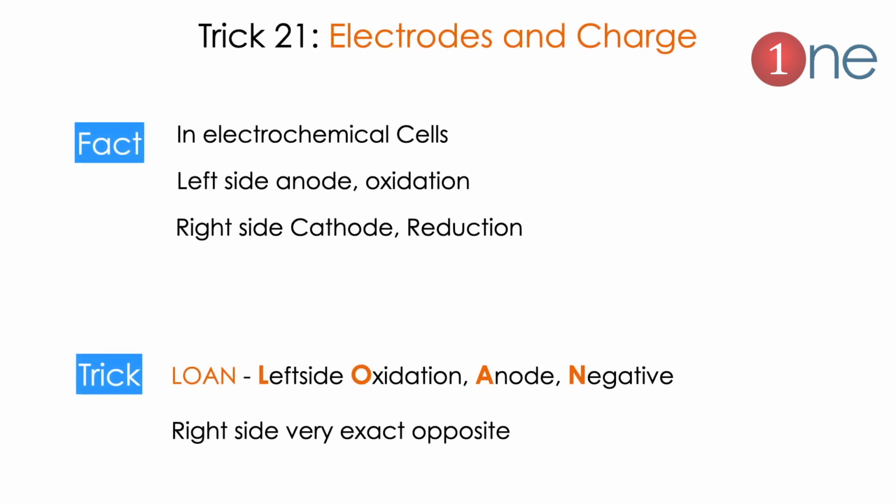Next tip is electrode and charge. In electrochemical cells, the left side is the anode and oxidation happens there. Similarly, the right side is the cathode, and reduction happens there. So what is the catch here? How can we memorize this without confusion? Easy: LOAN. Left side, oxidation, anode, negative.